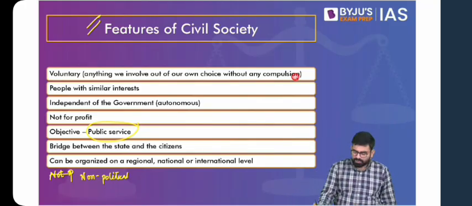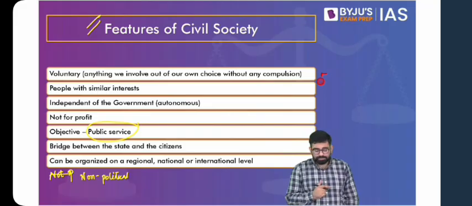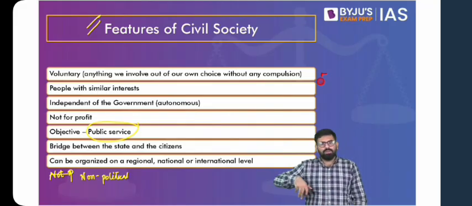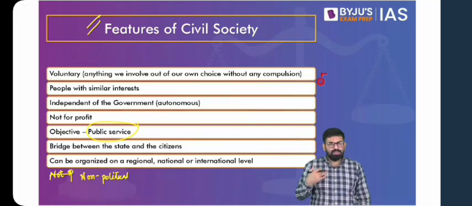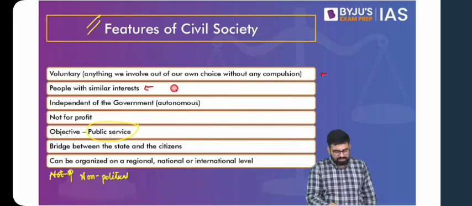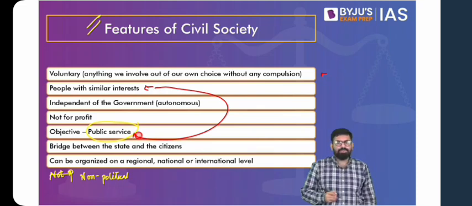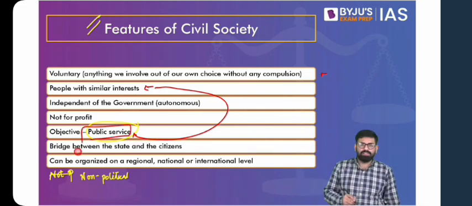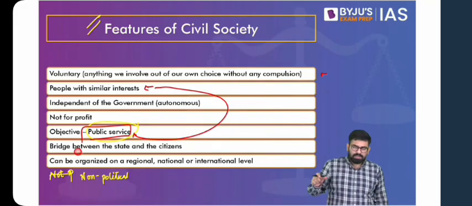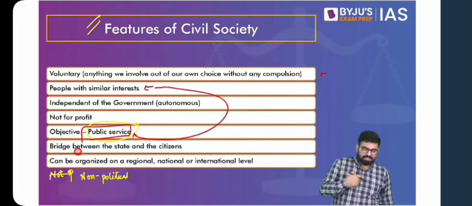So these are voluntary in nature, that they do not have any kind of compulsion of coming together. So 10 people coming and forming a group, they do not have any compulsion at all. It is out of their own free will, out of their choice that they are in that group. Then these are people with similar interests. So that similar interest is basically public service. And again, when we say public service, public can be served in various ways. Public can be served by providing food to the downtrodden, to the poor. Public can be served by providing better employment opportunities, skilling people, providing them education, etc.